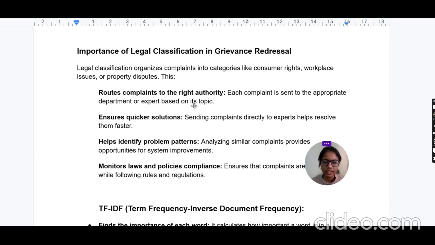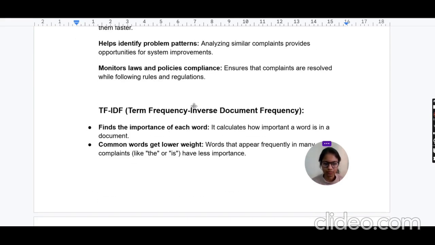Next, it helps identify problem patterns. When we identify the problem, we can match it with a particular IPC or BNS section. This is very helpful for the Government of India. Next, it monitors laws and policies related to complaints. This system helps to monitor laws and complaints along with their rules and regulations.